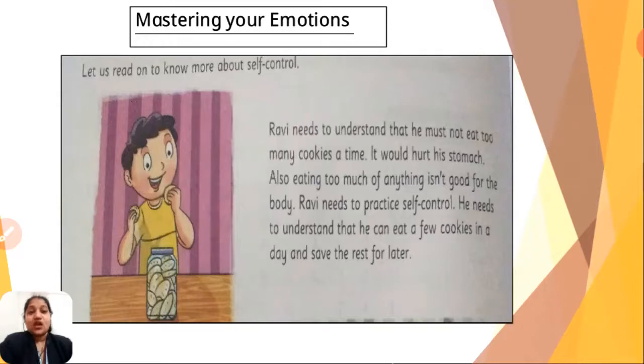Ravi needs to understand that he must not eat too many cookies at a time. It would hurt his stomach. Also, eating too much of anything isn't good for the body. Ravi needs to practice self-control. He needs to understand that he can eat a few cookies in a day and save the rest for later.